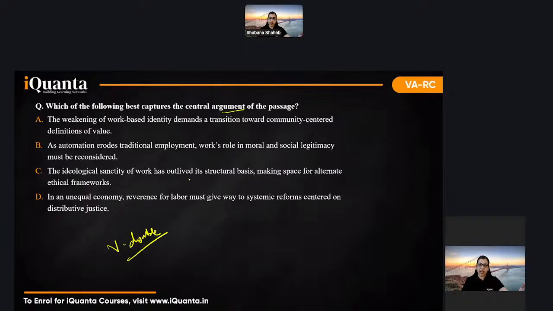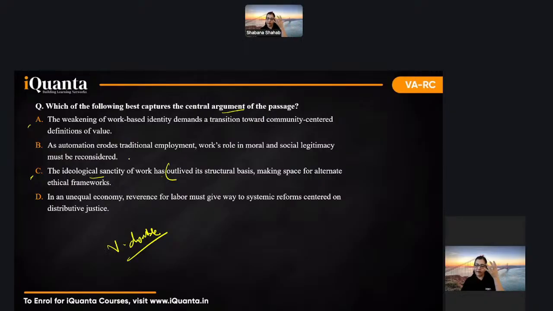Okay, because central argument, I have taught you the basic techniques and all. So in this, if you just start eliminating, this was between A and C. And then you could have found it slightly tricky, how it would be between A and C. But between A and C, this was very clear because with a little looking you will understand the ideological this thing. This is connected straight with the last para.